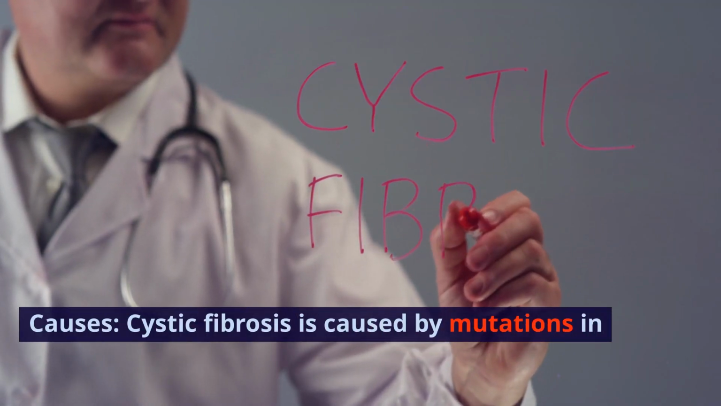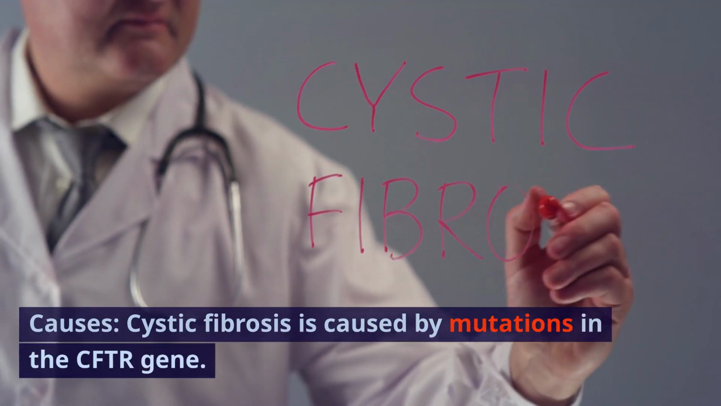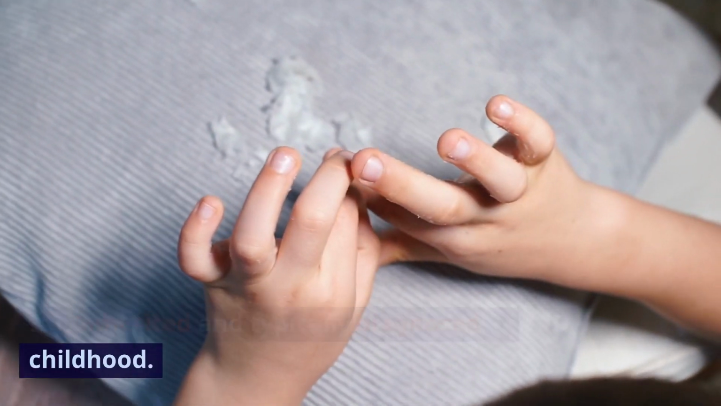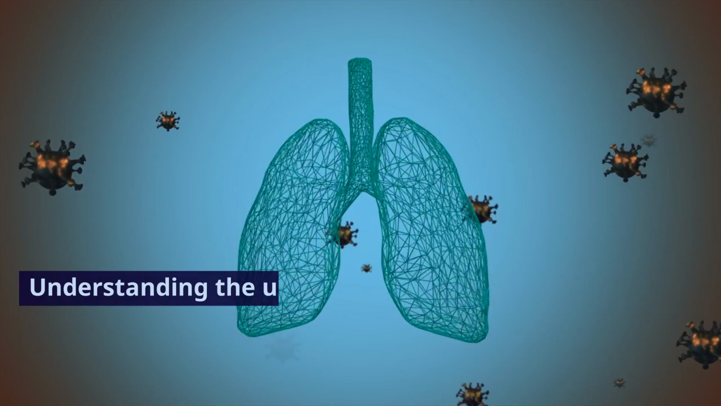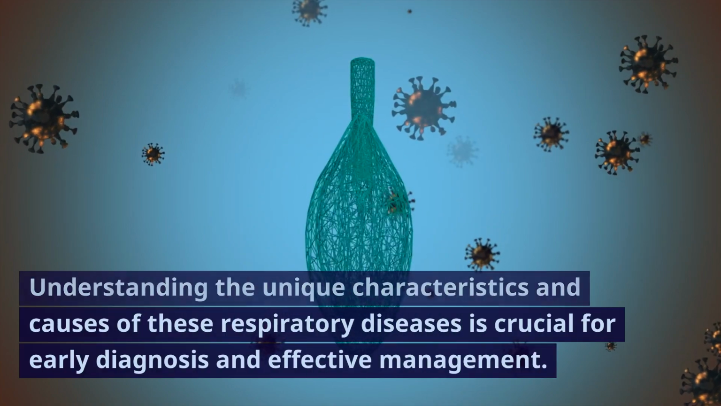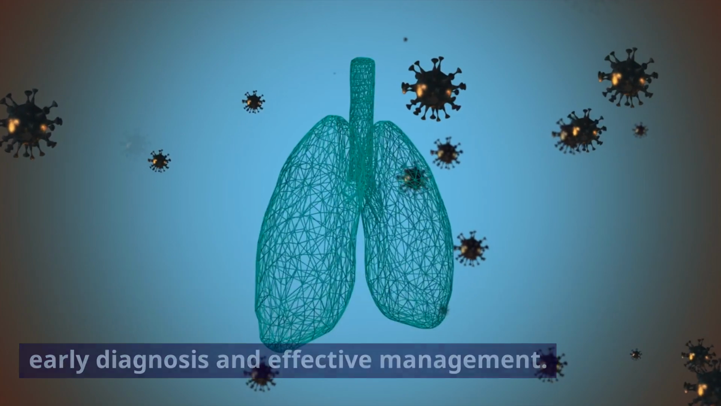Causes. Cystic fibrosis is caused by mutations in the CFTR gene. It is inherited and typically diagnosed in childhood. Understanding the unique characteristics and causes of these respiratory diseases is crucial for early diagnosis and effective management.